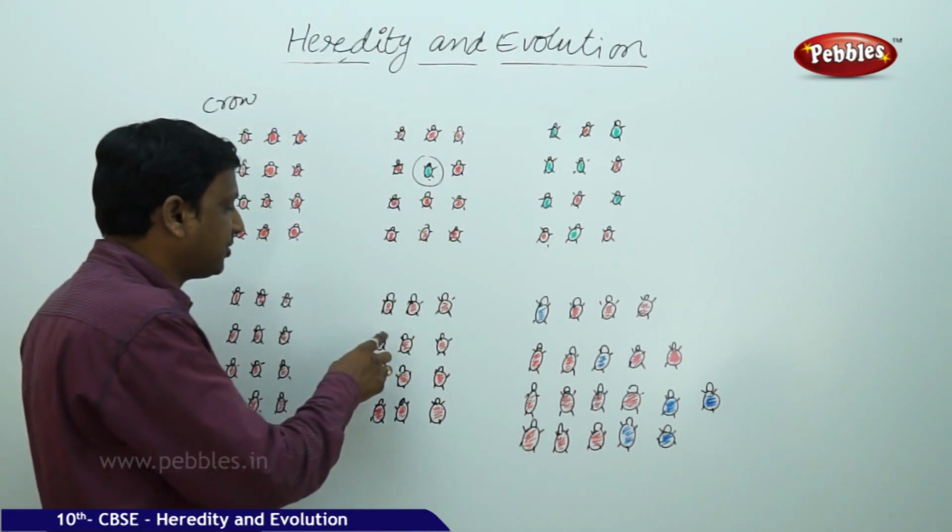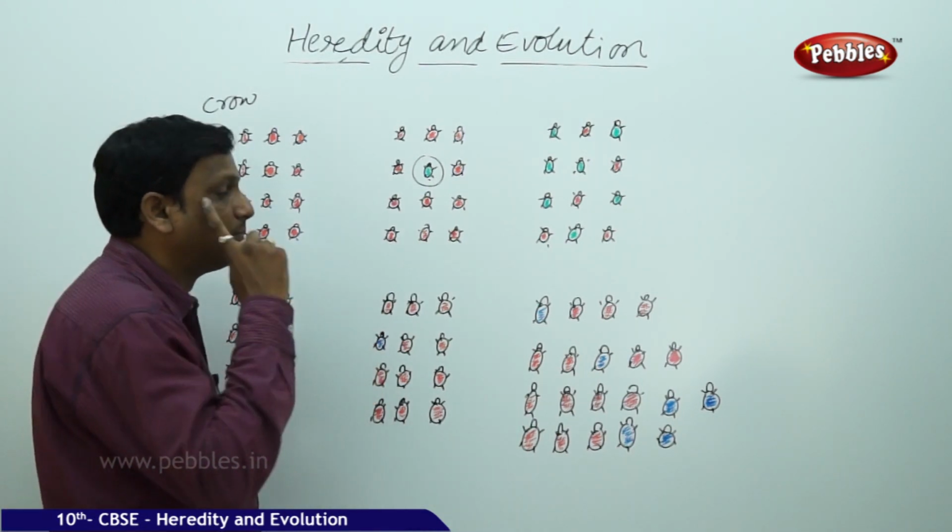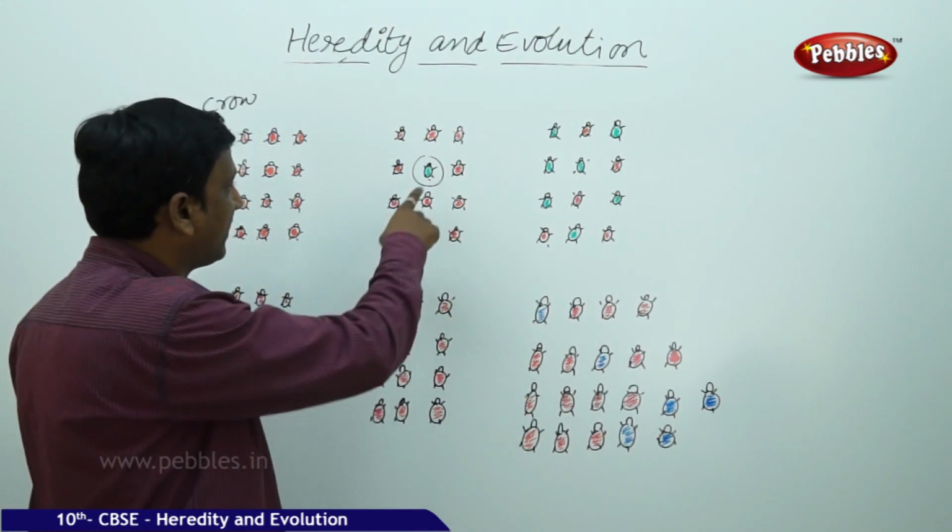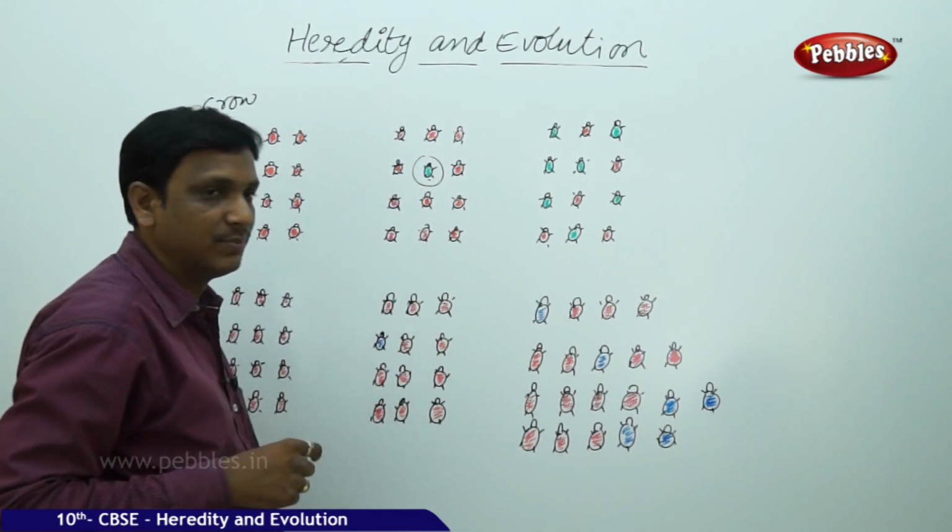Suddenly there is a variation. A beetle developed a blue color. In the first situation we have seen a green color. Here the variation is blue color.